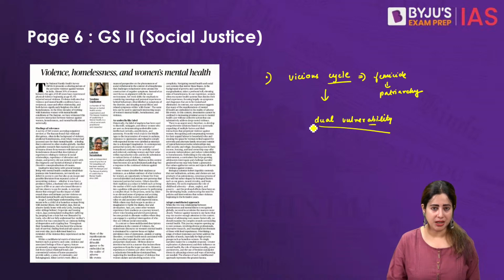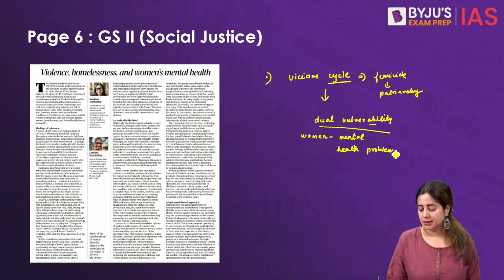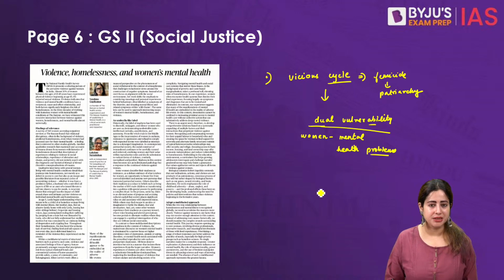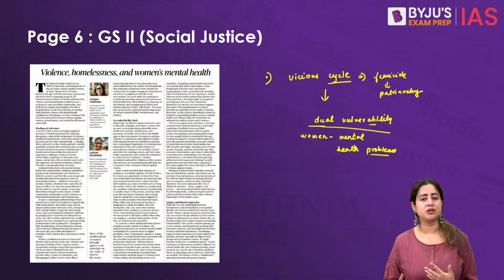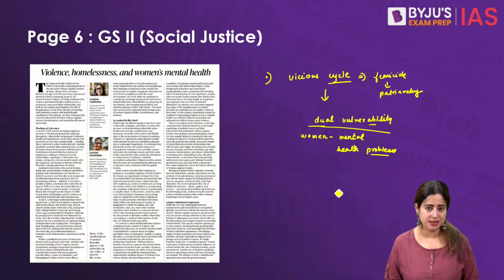In this article, we argue that women who experience mental health problems are the ones who experience dual vulnerability. On the one hand, they are women, so they will experience femicide owing to the underlying patriarchy in society.